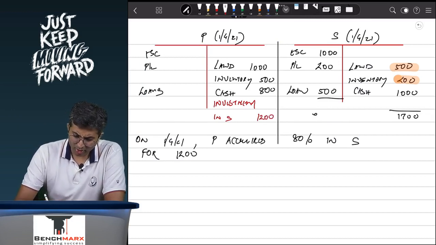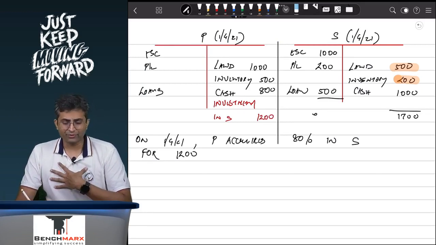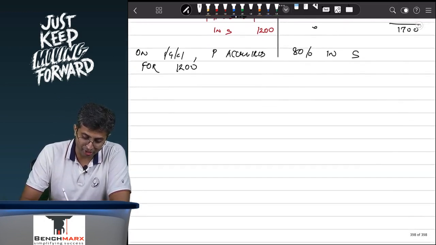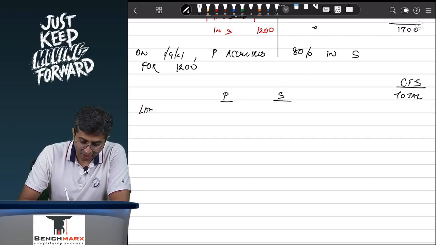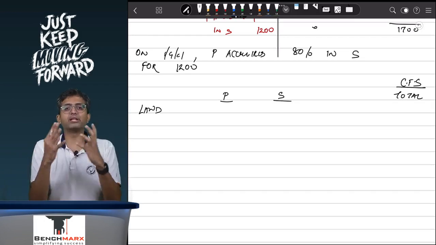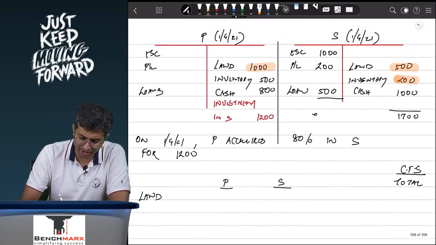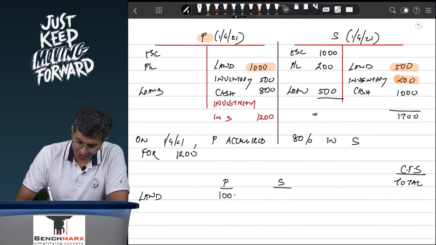Now, if I have to take over assets and liabilities, if I have to prepare the combined financial statements, I will take the land of P, then I will take the land of S in my consolidated financial statements, CFS. Consolidated means combined financial statements. When I combine, the land of 1000 which is in the books of the parent will continue as it is.